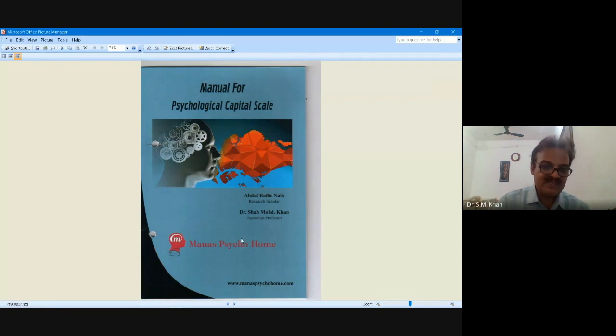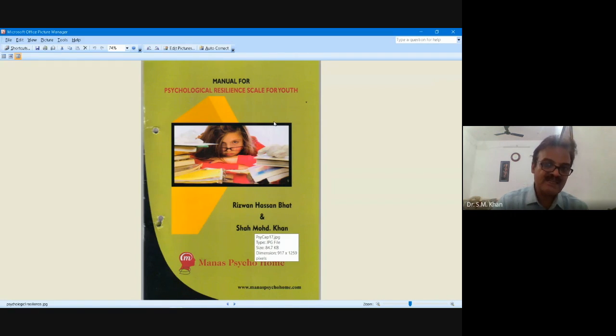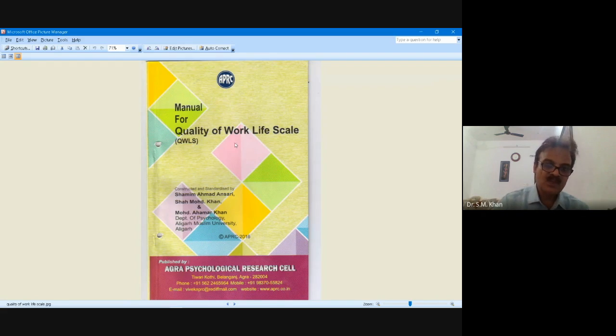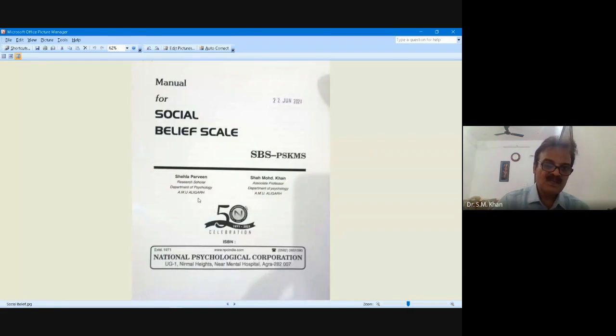Psychological capital, my research scholar's scale. Psychological resilience scale for youth. Quality of work life, my scholar. Social belief, my research scholar.